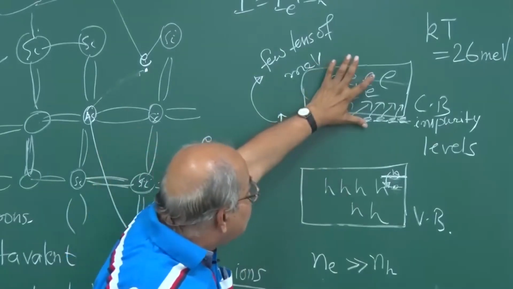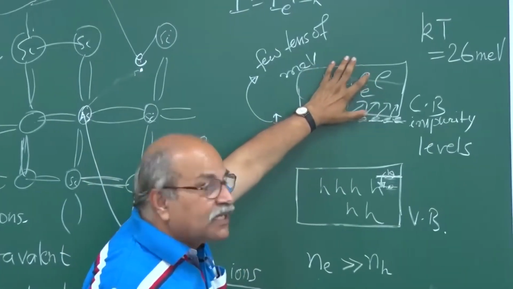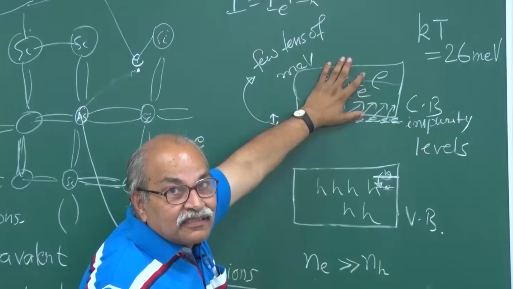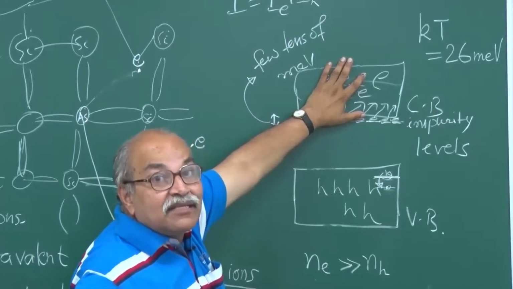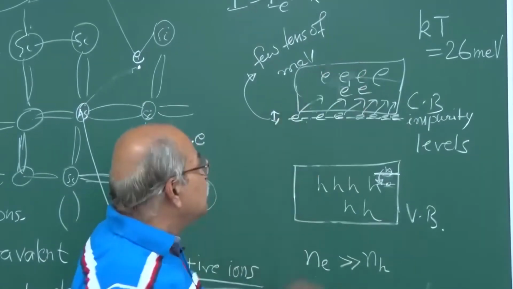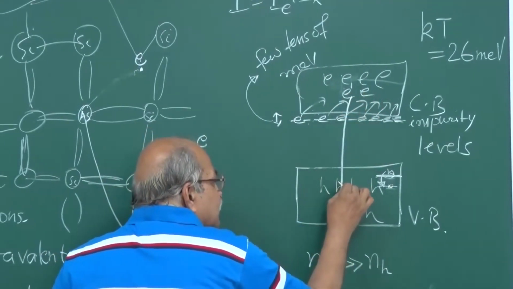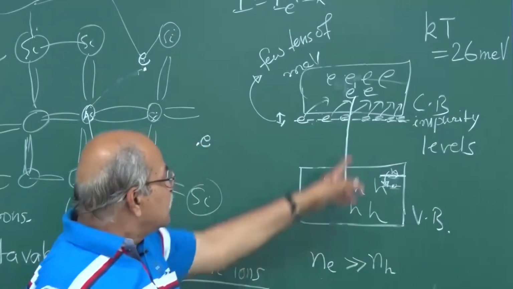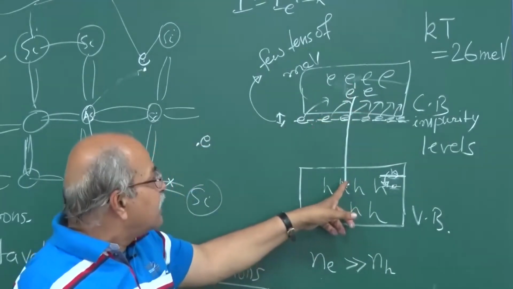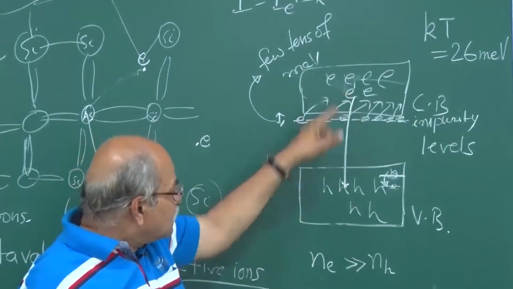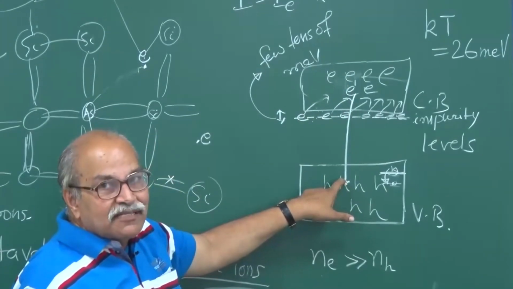But if you have much larger number of electrons here, you have increased the number of electrons, then the probability that one electron goes and fills this hole and this pair is destroyed, this electron just goes and sits in this quantum state.